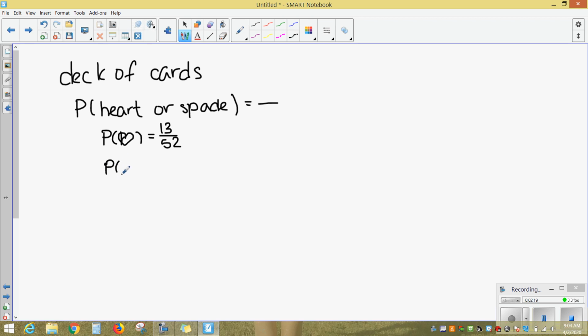And the probability that I draw a spade, also 13 spades out of 52. So the probability that I would draw a heart or a spade means there are 26 cards total out of the 52 that would make this event a success, or half the time.